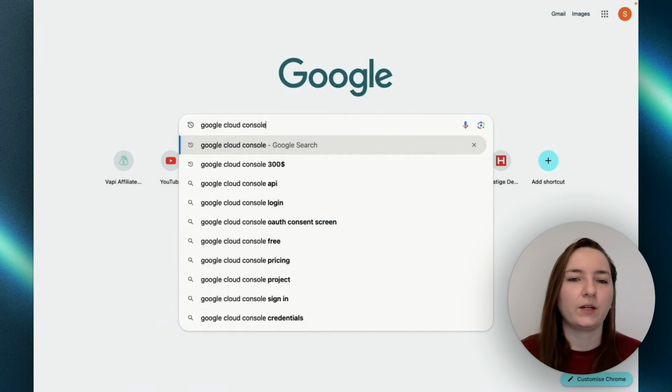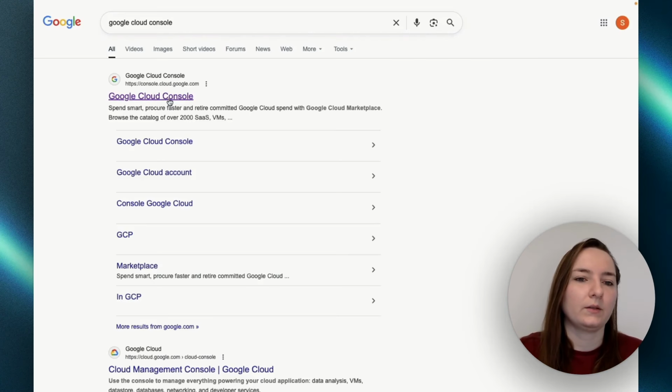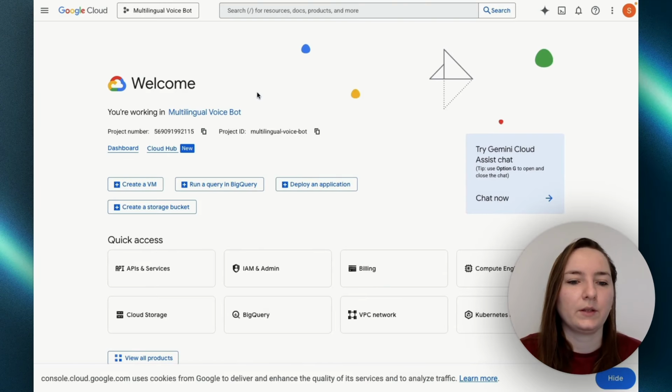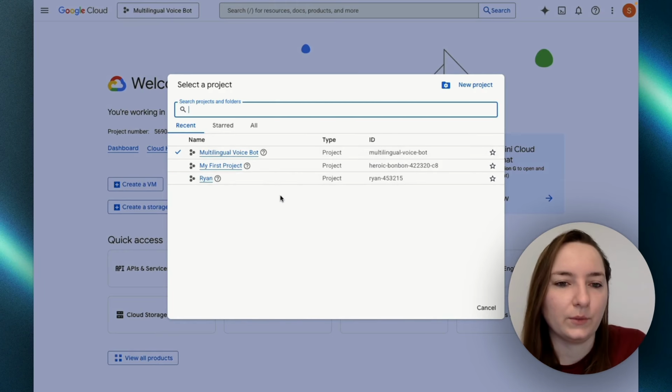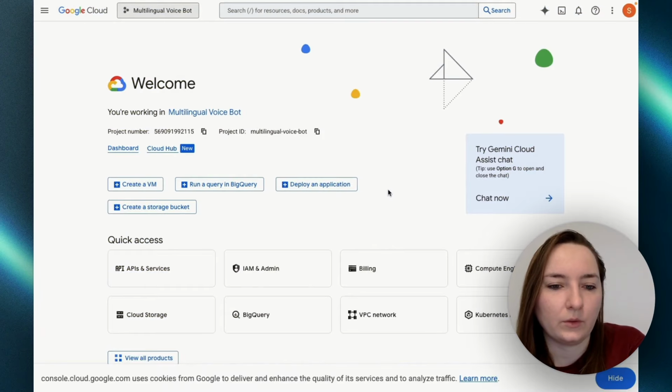Next, we need to create our Google Cloud Console account. For that, type Google Cloud Console into Google and click the first one. I'm already signed up. The first thing that you need to do is to go here. Here you can define your projects. If you want to use an existing project, you can just click your existing one, and if you want to create a new one, you can click here. I will use this one for today.